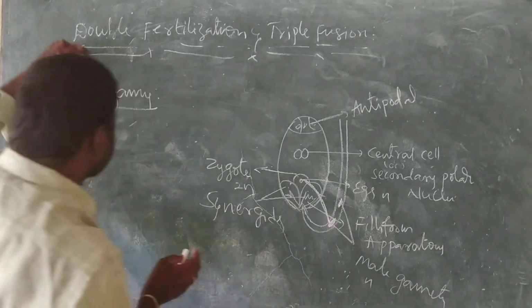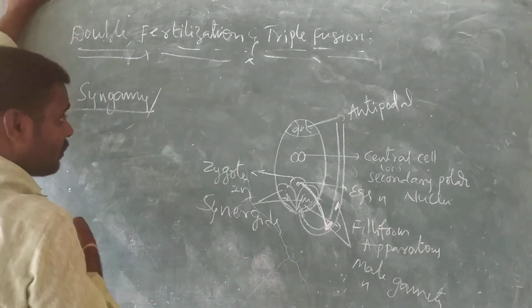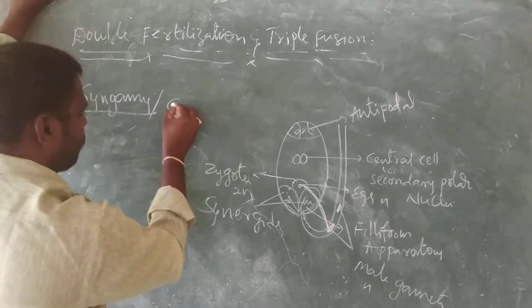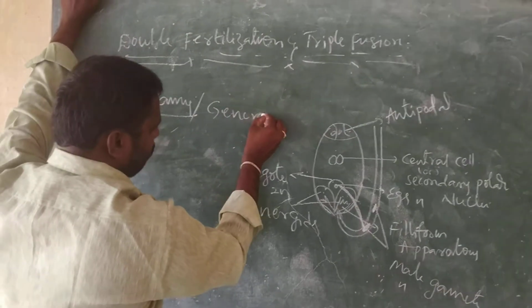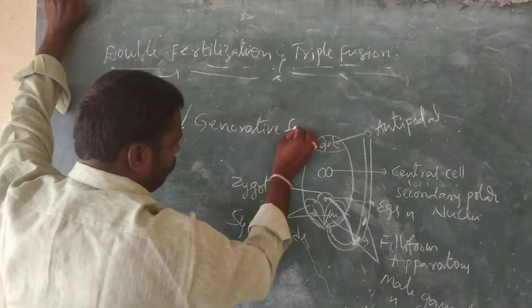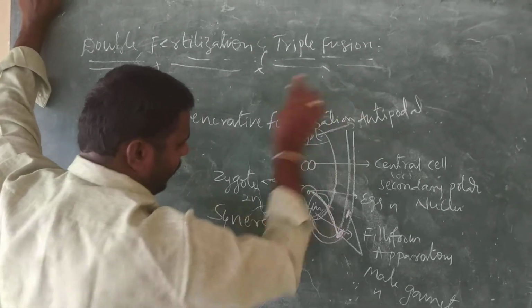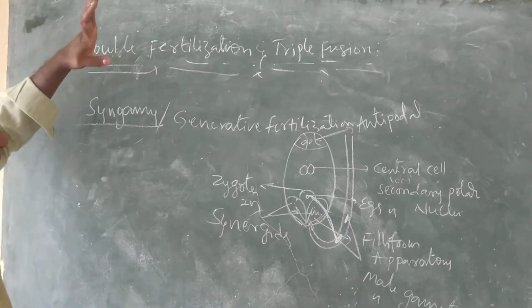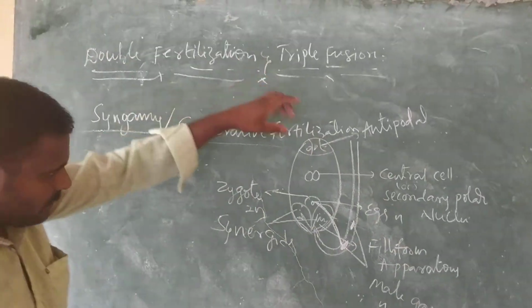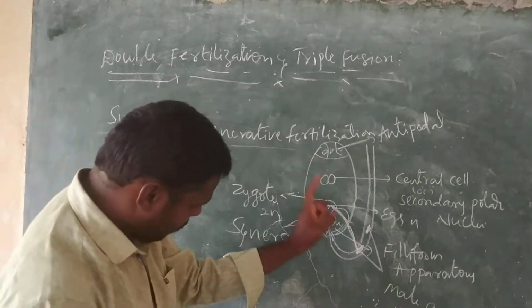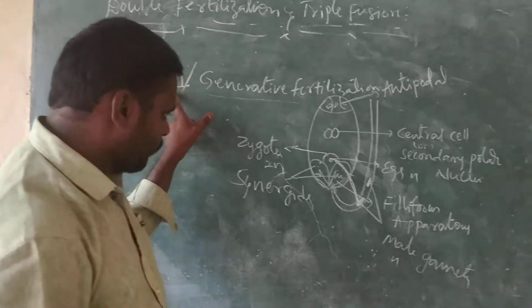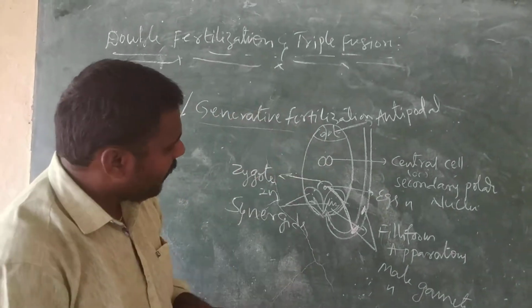And this syngamy is also called generative fertilization. Syngamy or generative fertilization. What is syngamy? Fusion of one of the male gametes with the egg cell, that is called syngamy.